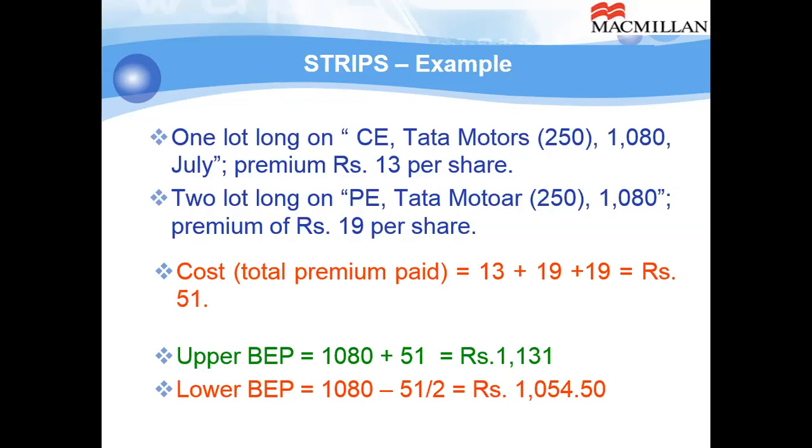Upper break-even point, 1080 plus 51, that is 1131. That means if the price moves above 1131, you will start having the gain. And if the price moves down, then what is the lower break-even point? 1080 minus half of the total premium, so 1054.50. So there is a most likely chance that, because when do we create the strips? When there is a higher probability of the market declining as compared to the market rising. So your upper break-even point and lower break-even point will work like that. So that is strips.